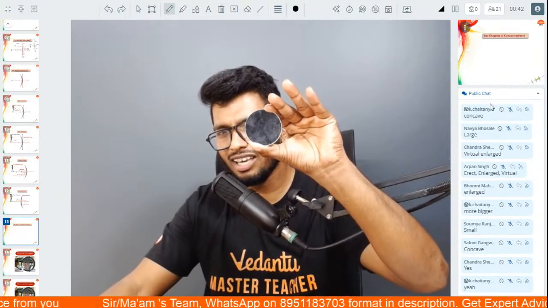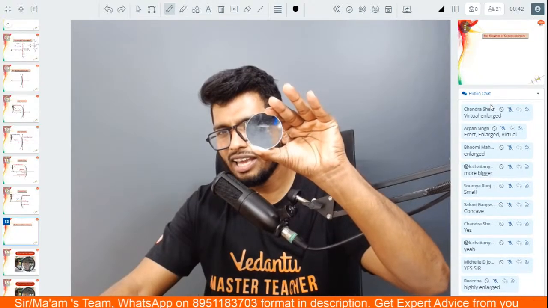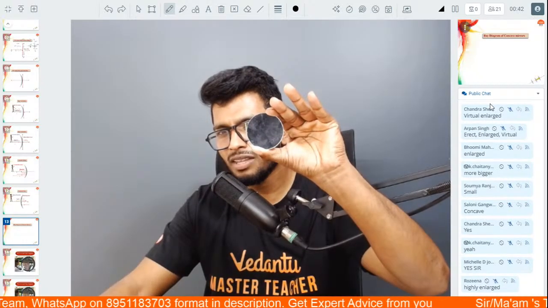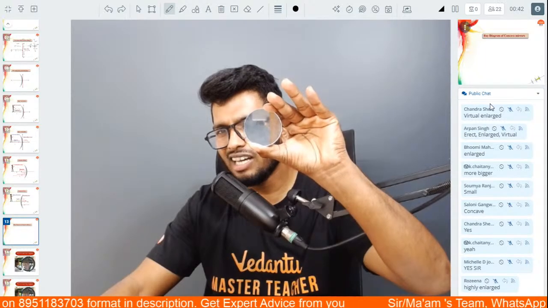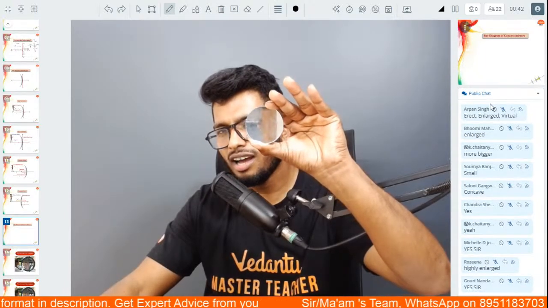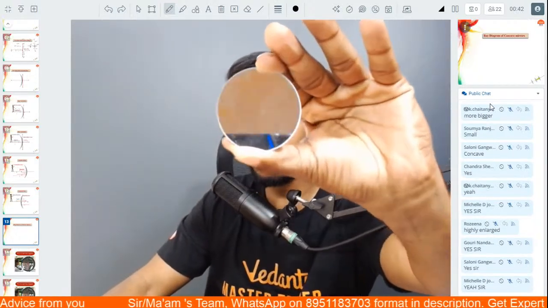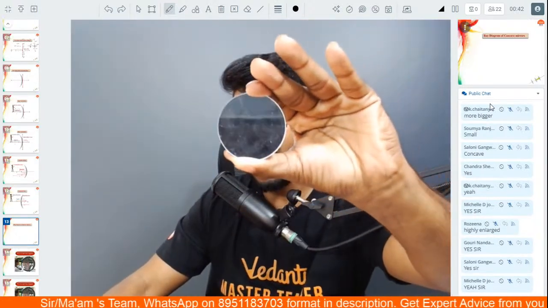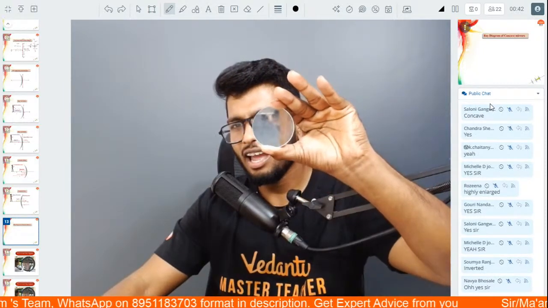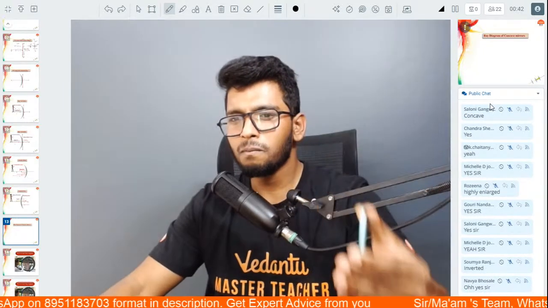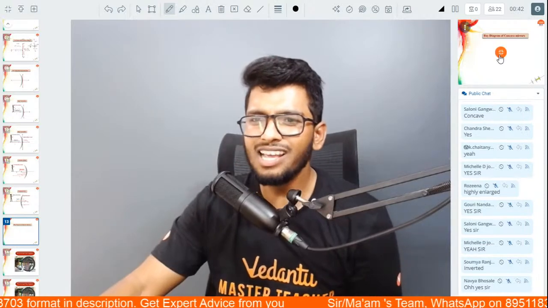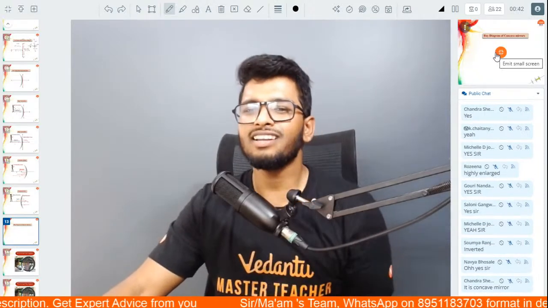Now, if you notice carefully, the image right now is upside down. Can you notice this? It is actually upside down now. It is no more upright. Can you see this? It is upside down. As I bring it closer again now, it is becoming upright. But as I take it further and further away, it is becoming upside down now. It is getting inverted. Why is that? That is what we are learning today.